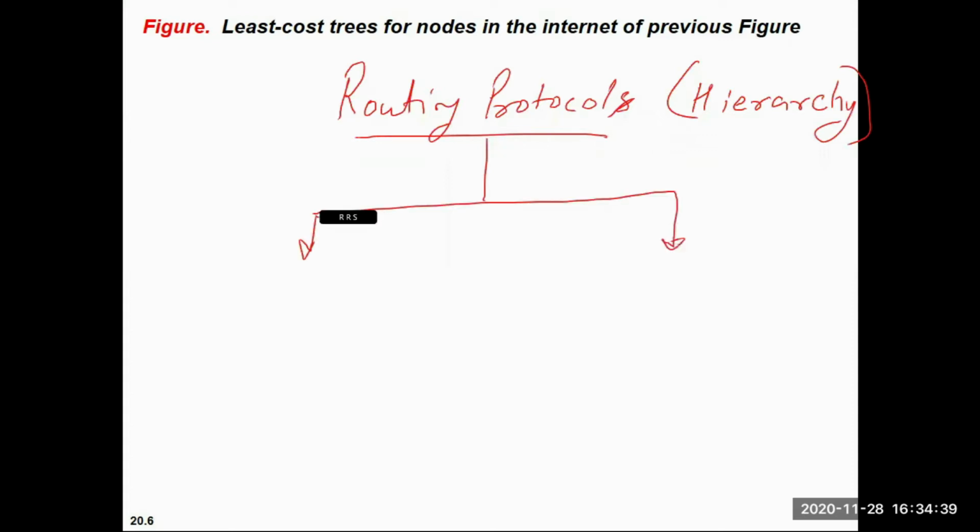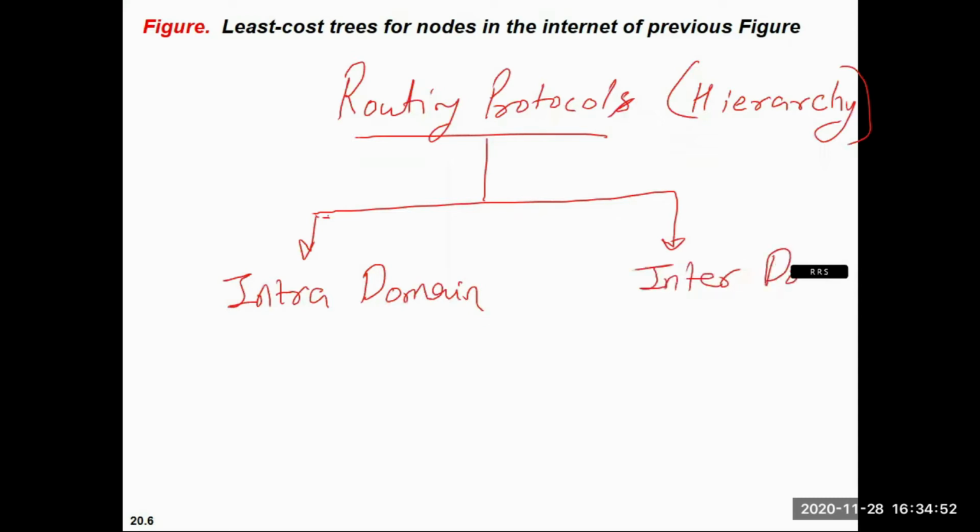The first part is intra-domain, and the second part is inter-domain. Let's see what these are. If you are routing data from one node to another node inside one autonomous system, then it is known as intra-domain.